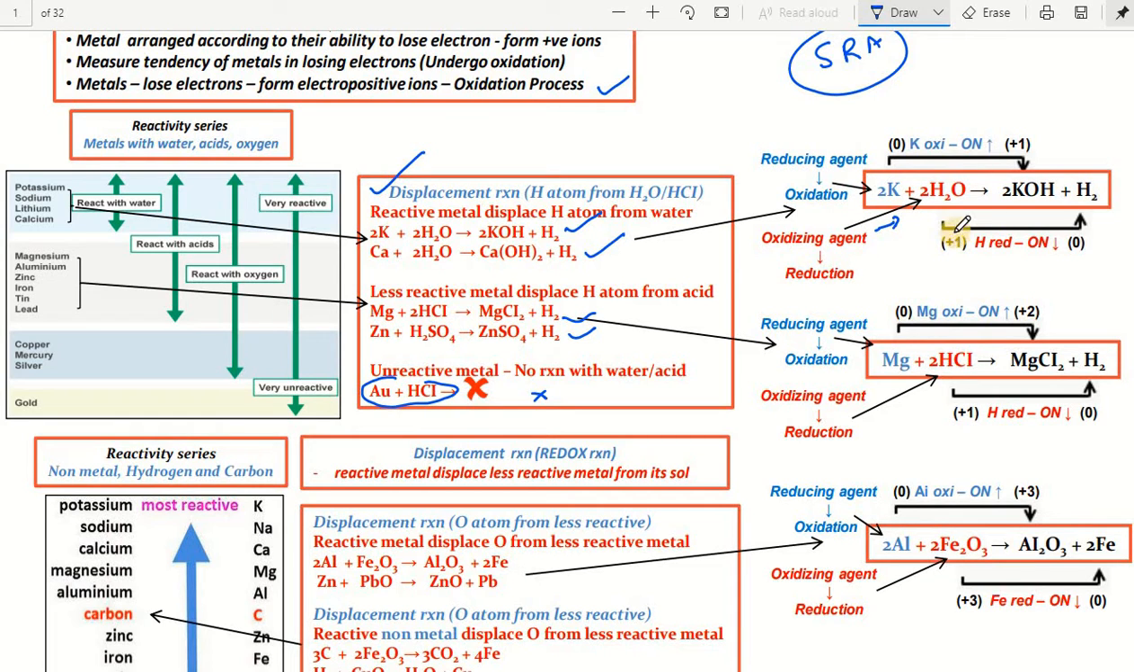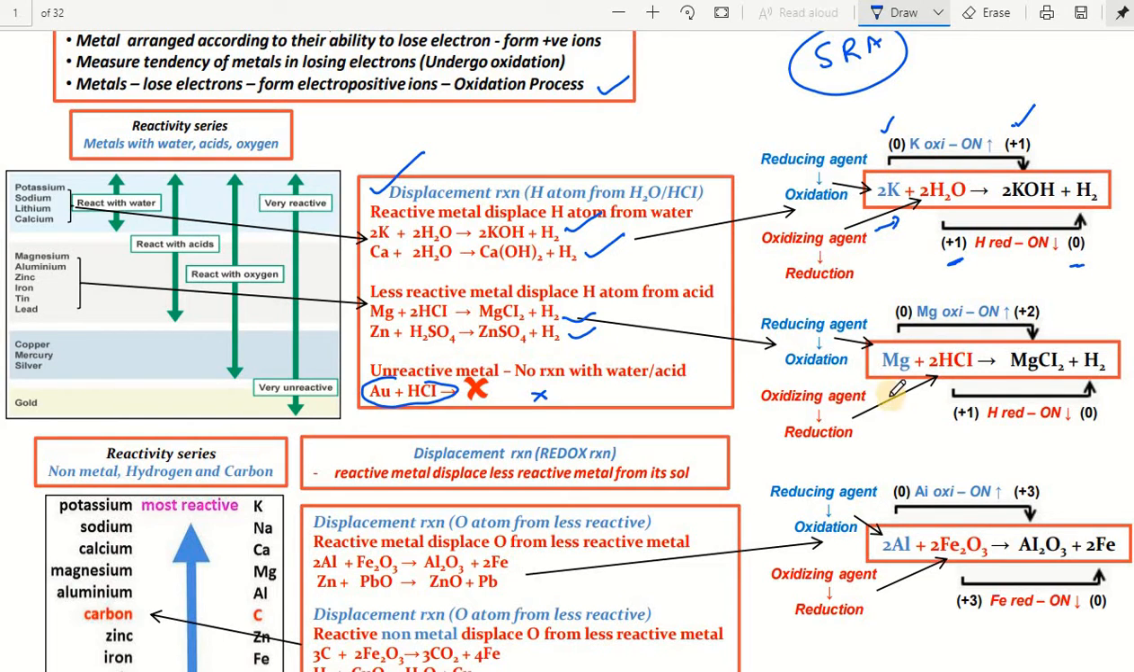In water, the oxidation state of hydrogen changes from +1 to 0, which means reduction has taken place. In the case of potassium, in the elemental state its oxidation state is taken as 0 and its oxidation state increases to +1. So potassium undergoes oxidation.